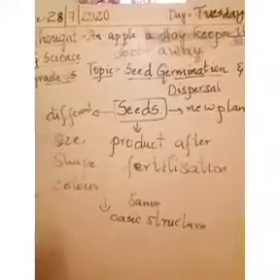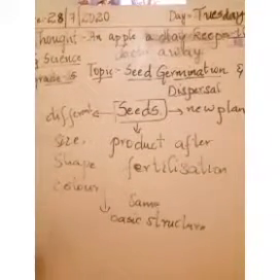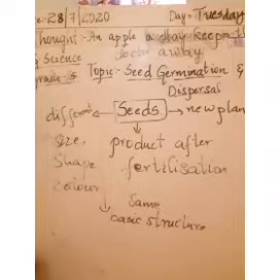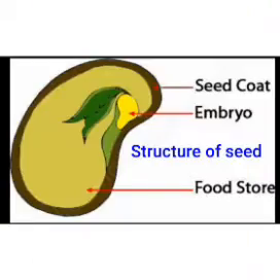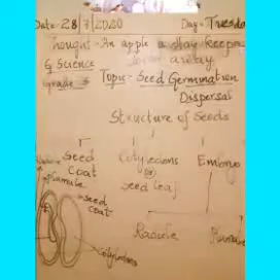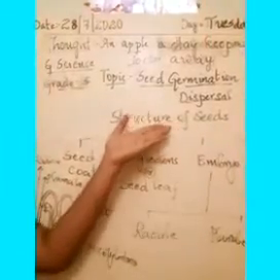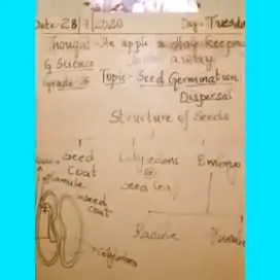So a few seeds will be small and a few seeds will be bigger, because they have different sizes and different shapes. A few seeds will be very large and a few seeds will be very small.